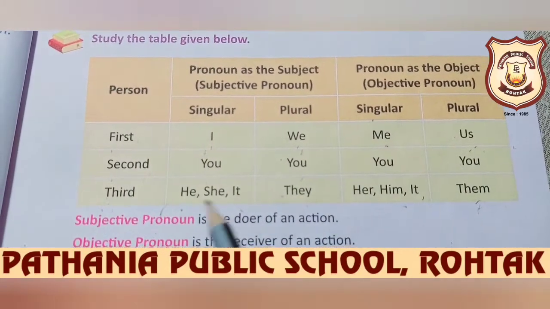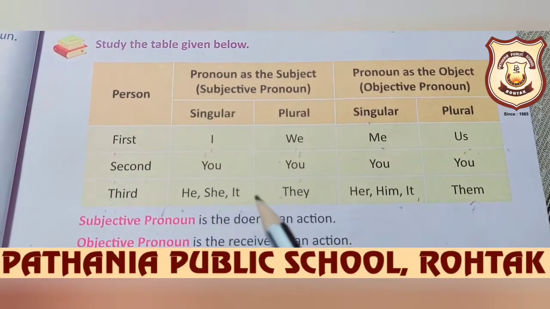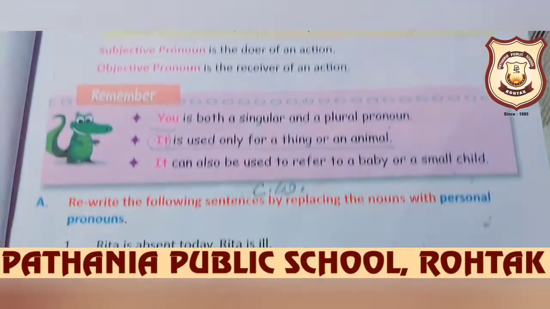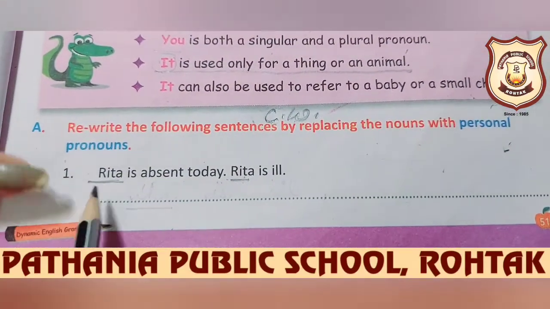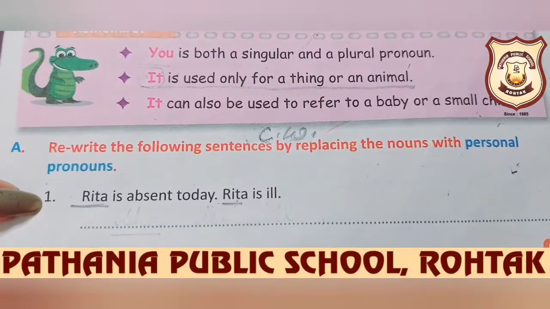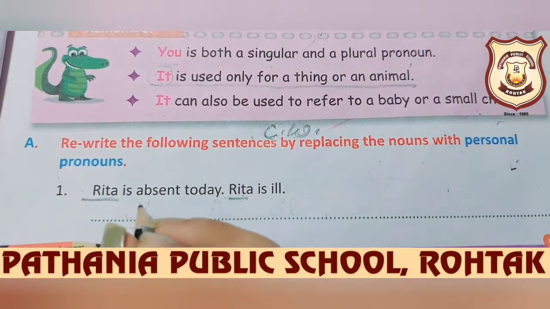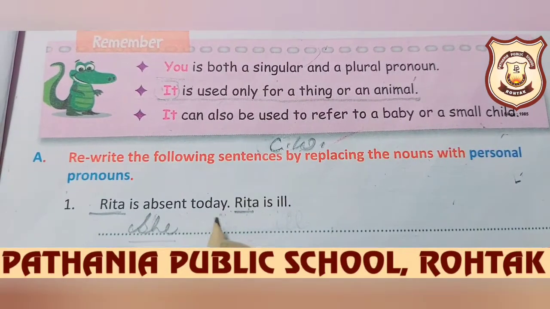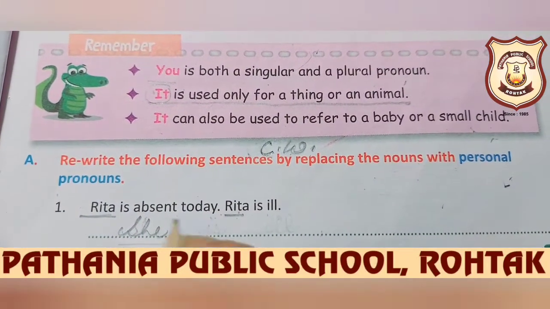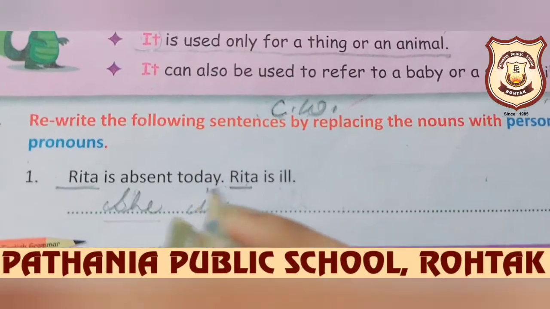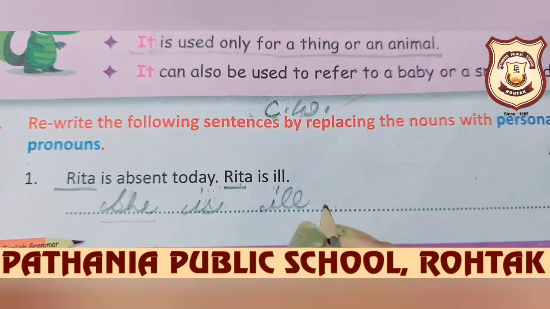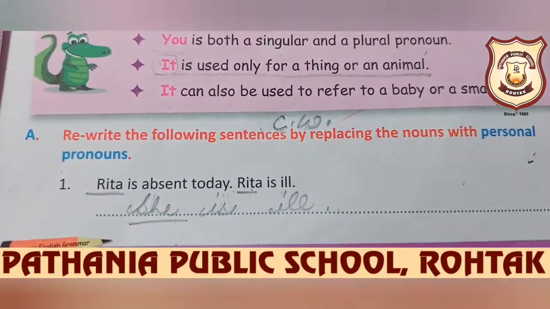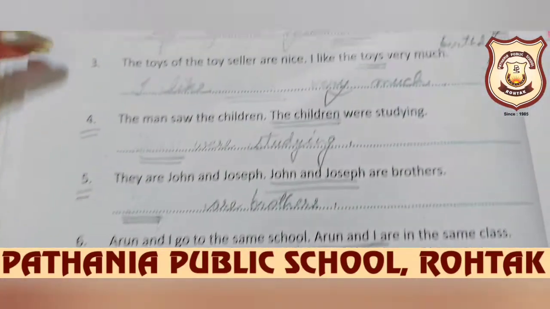Okay, so here we have to use only personal pronouns. Rita is a girl, so which personal pronoun will we use? We will use she. Rita is absent today. She is ill, right? So she is the personal pronoun we have used here.